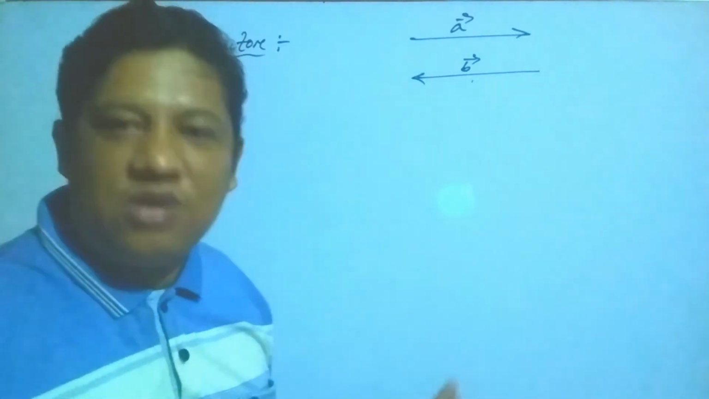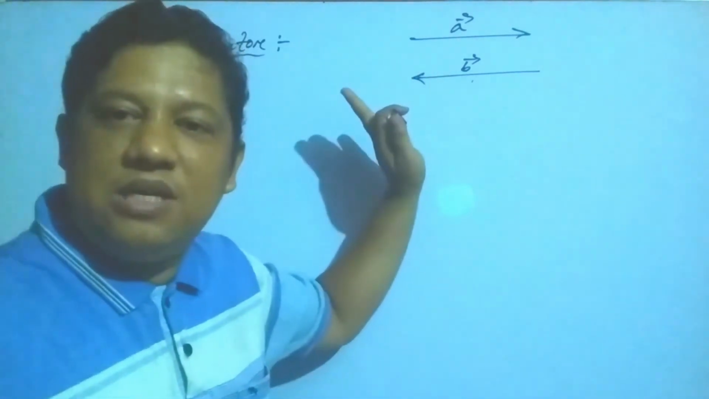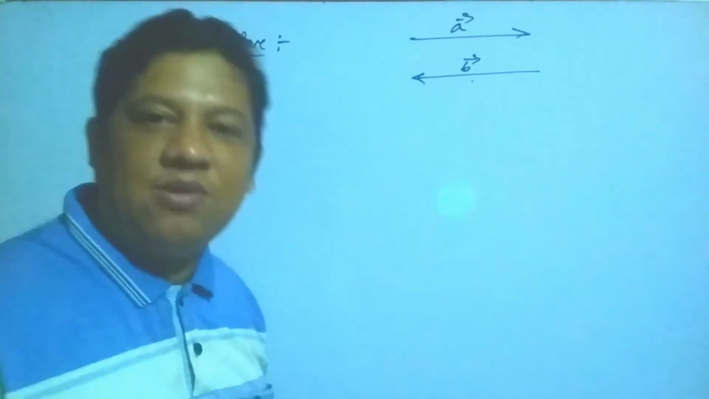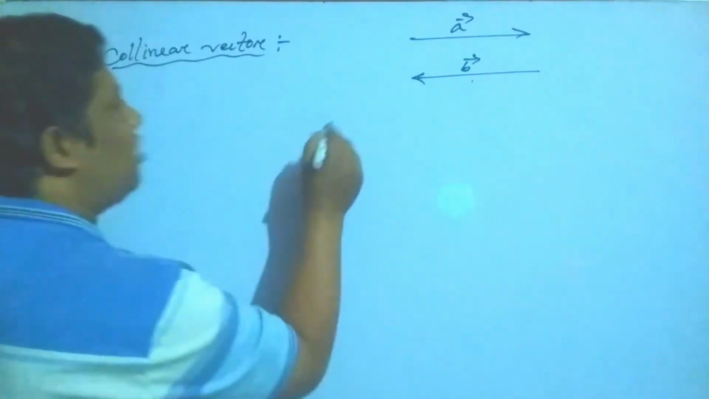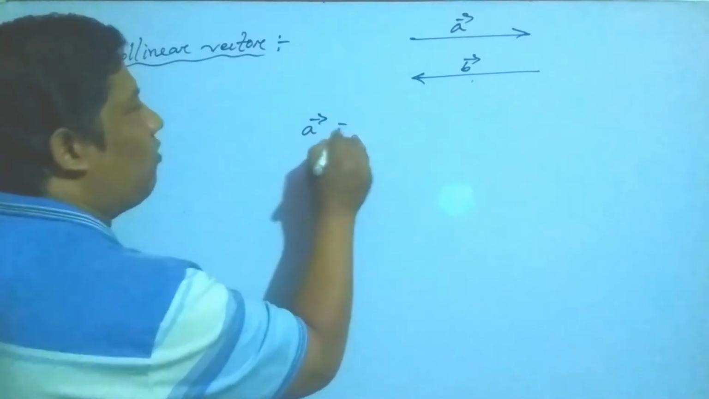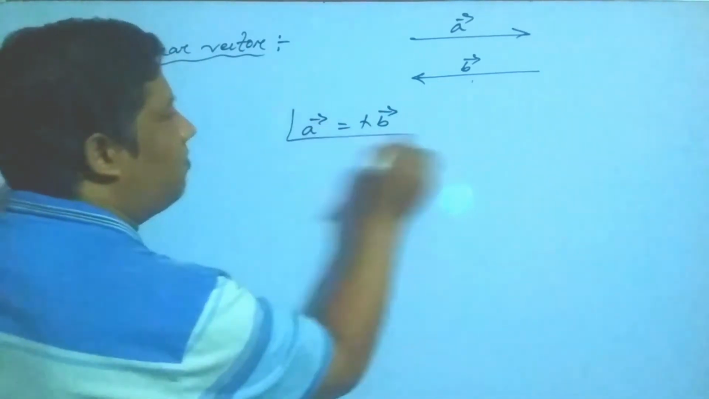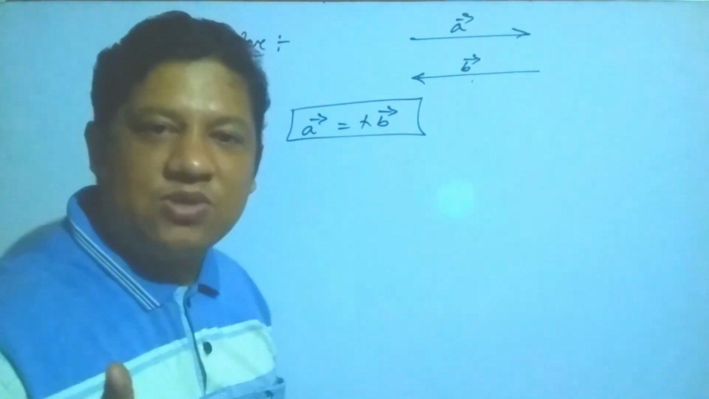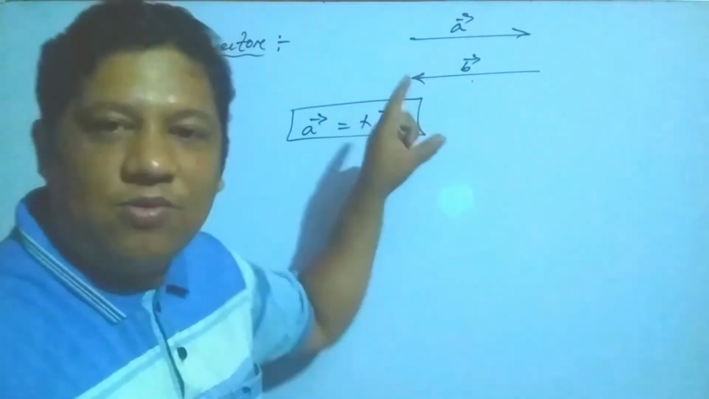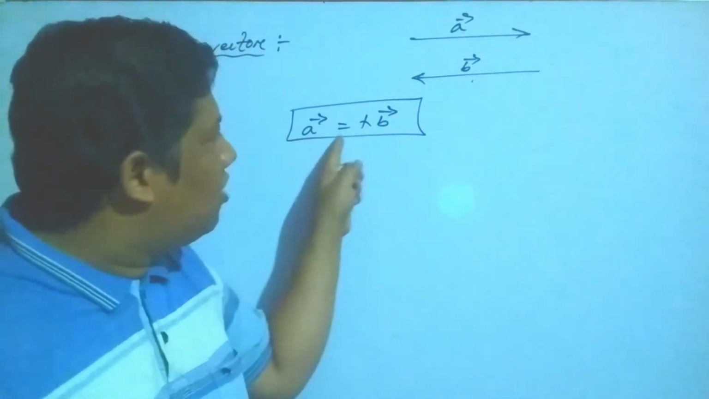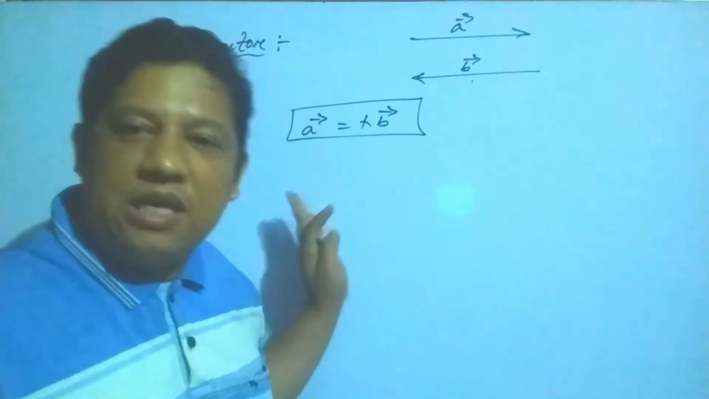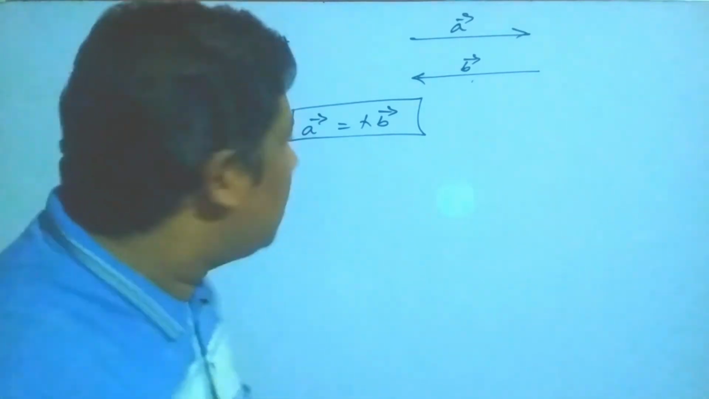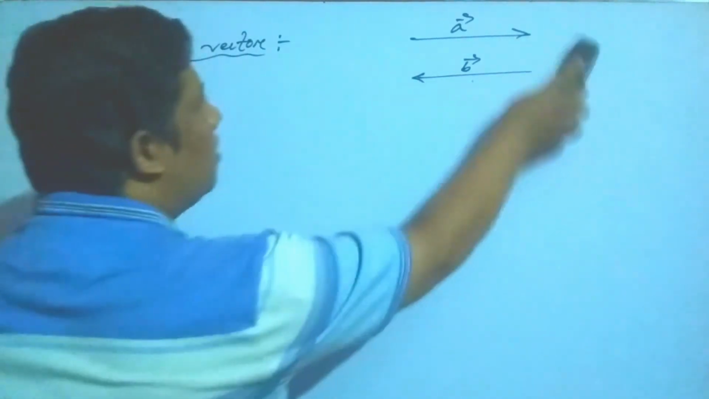Okay, students. That means they should be parallel. Direction is not important here. They should be parallel, then it is called collinear. Two vectors are said to be collinear if A equals lambda b in this form. Then if two vectors are collinear, they should be in the form A equals lambda b, and it is called a collinear vector. Next one, students. I have already discussed the collinear vector.